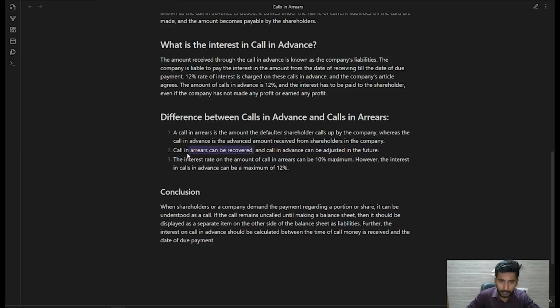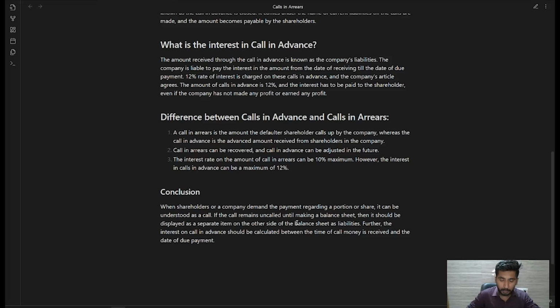The interest on the calls in arrears is 10% maximum. However, the interest on the calls in advance is 12% maximum. Okay. तो calls in arrears के ऊपर जो interest rate लगता है that is 10%. However, in the calls in advance it is 12%.